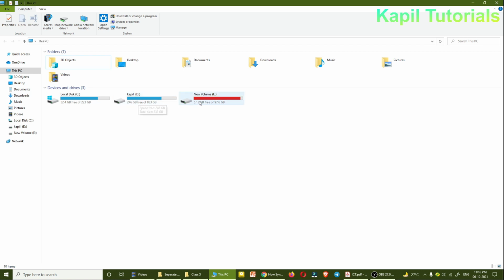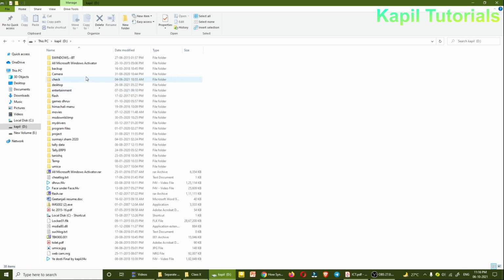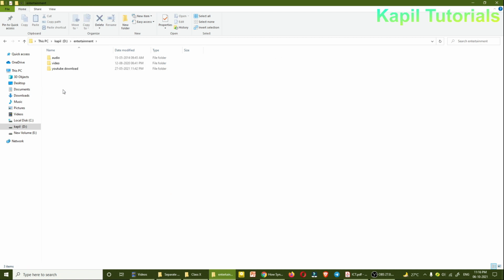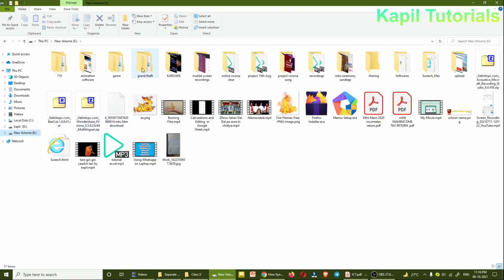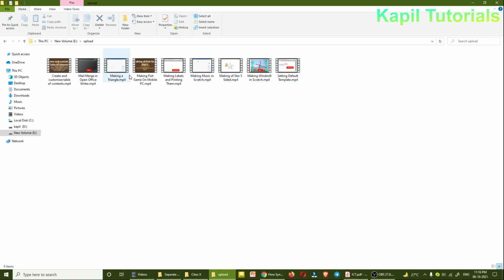And if I double click on any drive, it will show the different folders and files present there. So I hope this is very much clear to you. Like Upload is my folder, and in Upload are different videos which I make for my uploading process as a tutorial, so I keep them here. So I hope this is clear.